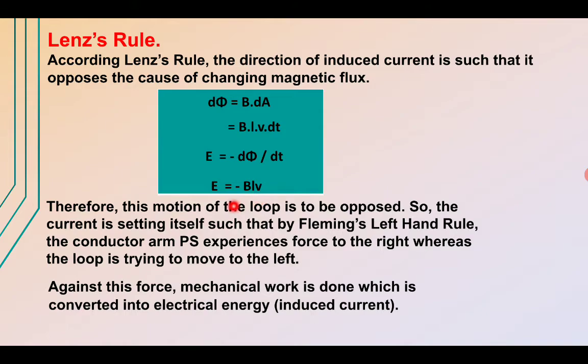So therefore the motion of the loop is opposed, and the current is setting itself such that it is in accordance with Fleming's left hand rule, which represents the force experienced by the conductor. Hence, against this force, mechanical work is done, which is converted into electrical energy, and hence this is in accordance with our law of conservation of energy as well.